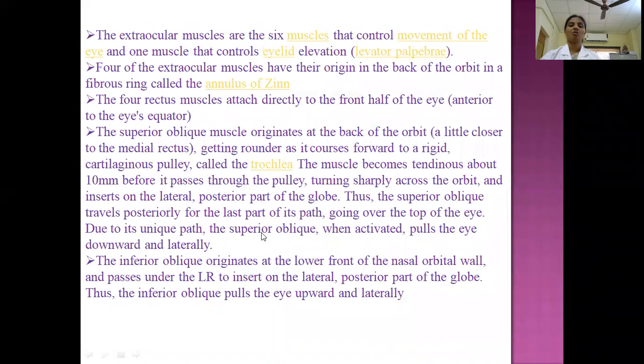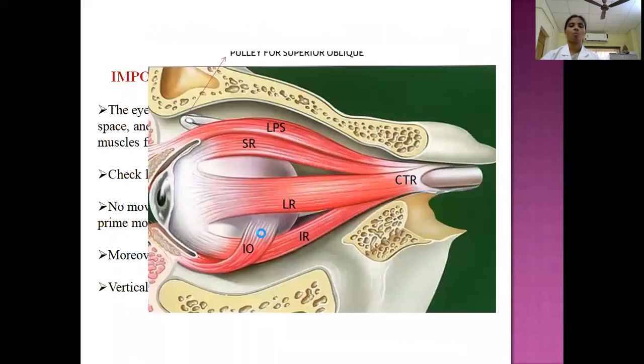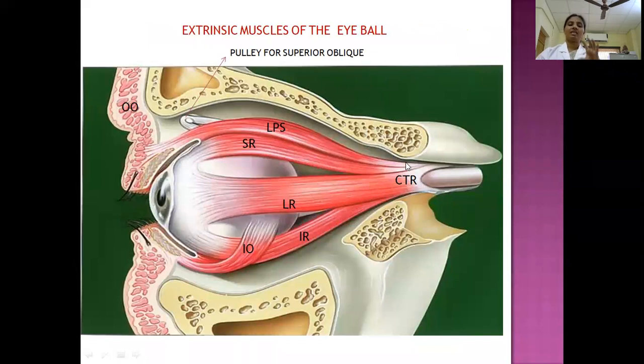These are the various muscles; now how do they take origin? See here, the 4 recti muscles take origin here, this is the lesser wing and below it the greater wing. They take a common origin, a tendinous origin. By this common tendinous origin, at the origin all 4 recti form a continuous ring, which is known as the annulus of Zinn. From this annulus of Zinn the muscle fibers take origin and pass forwards.